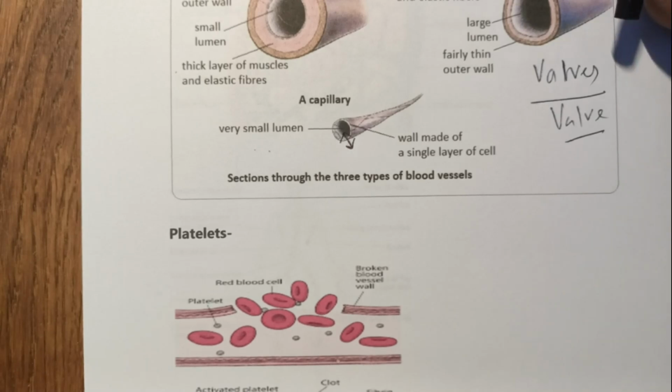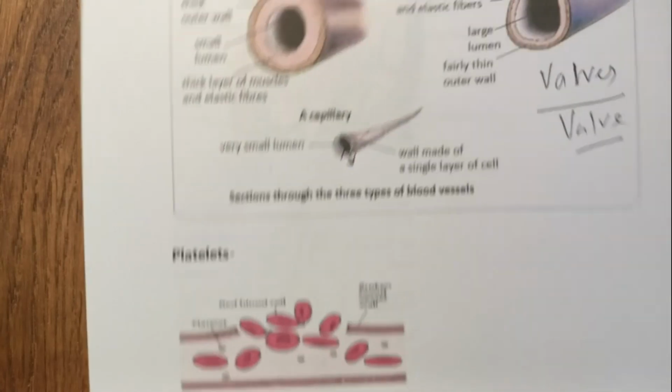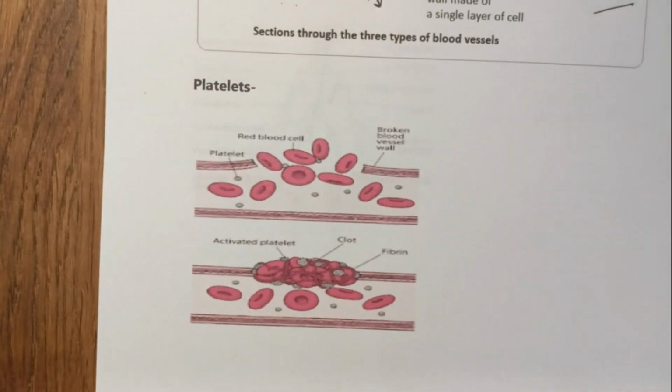So that's how the system of tubes and blood vessels works. Now, a little bit about platelets. Platelets are the type of cells that are there in the blood. We have seen that, and they constitute less than 1% of the volume of the blood.